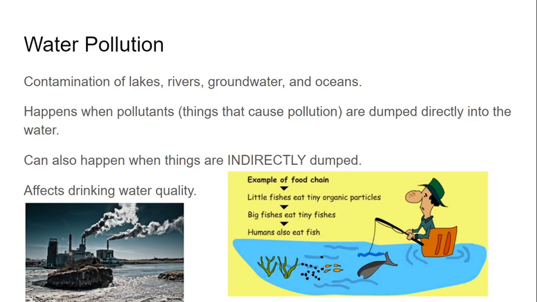And so this is an example of that indirect pollution. You are not directly dumping your paint into waterways, but it goes from the ground to the sewer system and back into the bodies of water. This can also affect the drinking water quality, which is a huge issue as well.